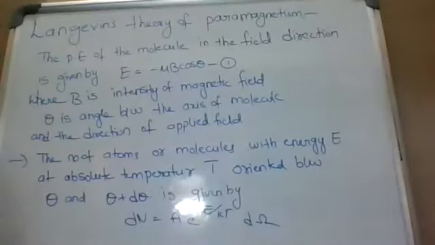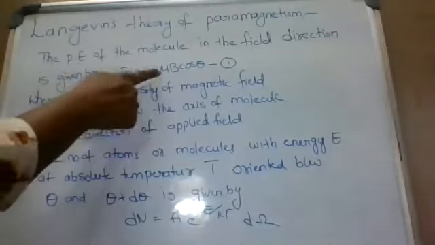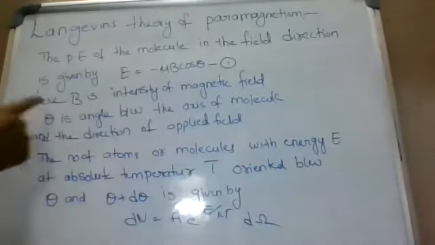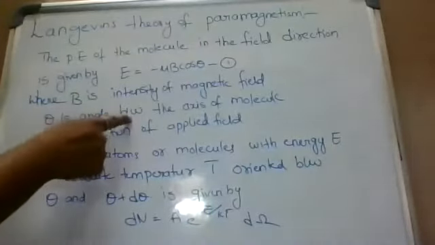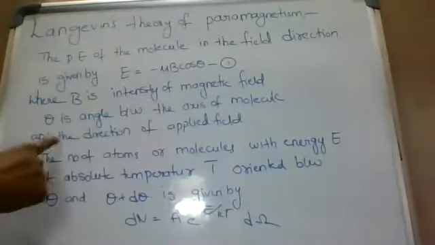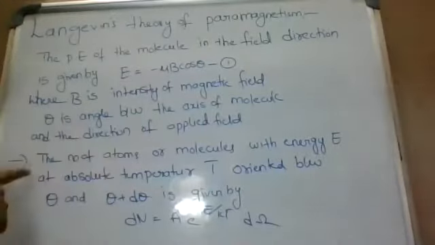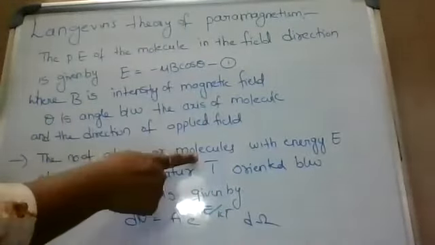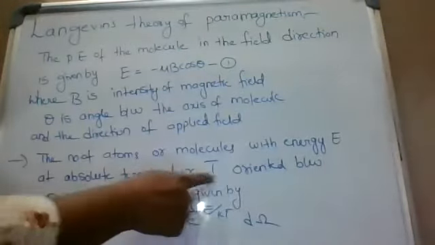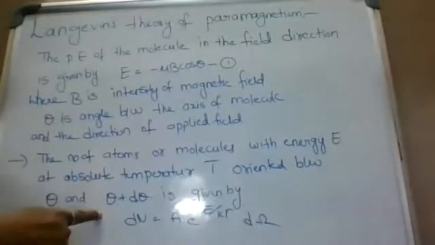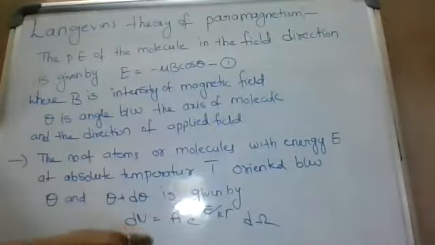So the potential energy of the molecule in the field direction is given by capital E equal to minus mu B cos theta, where B is intensity of magnetic field, theta is angle between the axis of molecule and the direction of applied field. The number of atoms or molecules with energy capital E at absolute temperature capital T oriented between theta and theta plus d theta is given by dn equal to A dash e power minus E by kT.